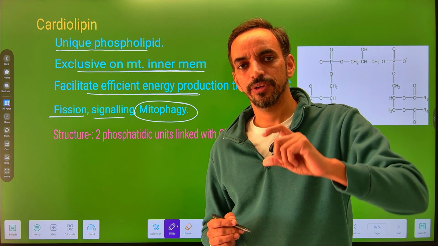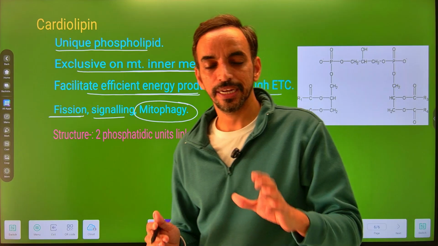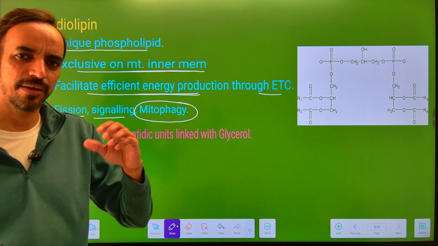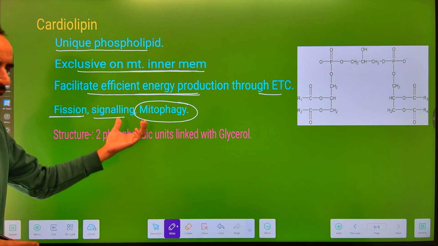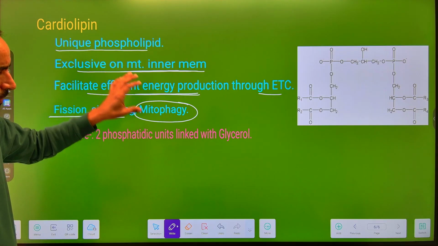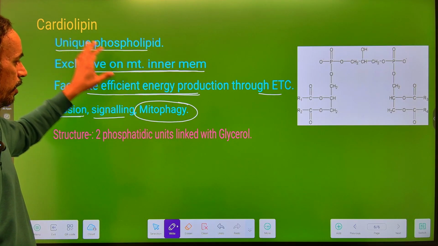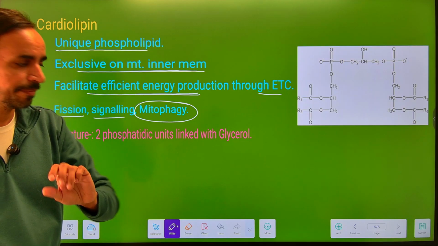It is the selective removal of damaged mitochondria from the cell, and in this process it is through a protein called LC3. Okay, about which we will talk later in molecular biology. So cardiolipin also helps in the process of mitophagy.